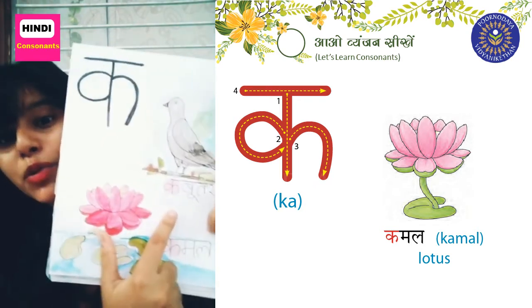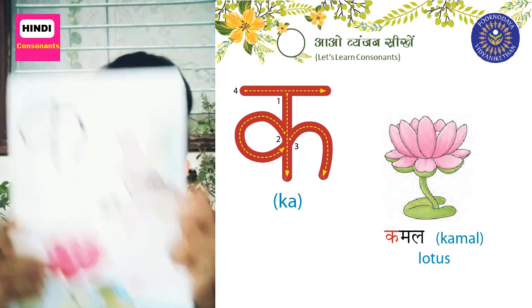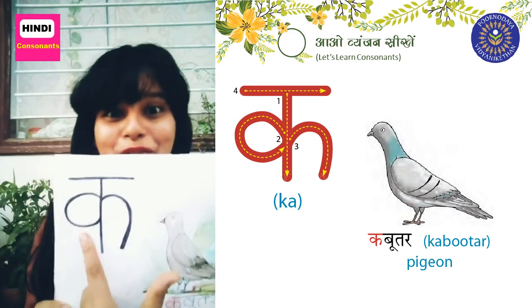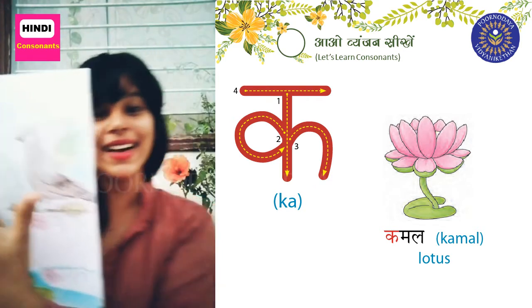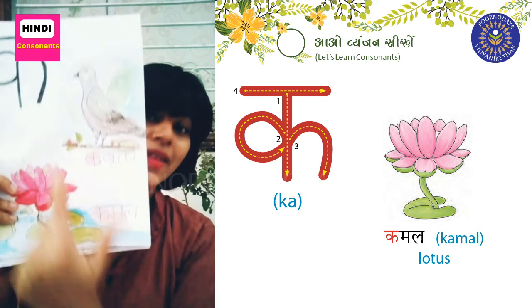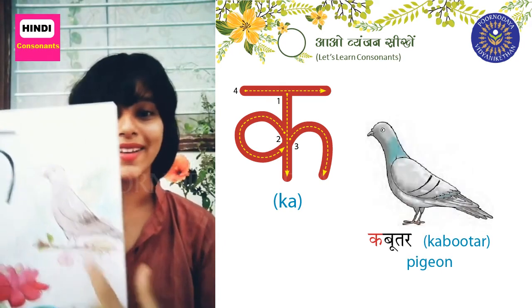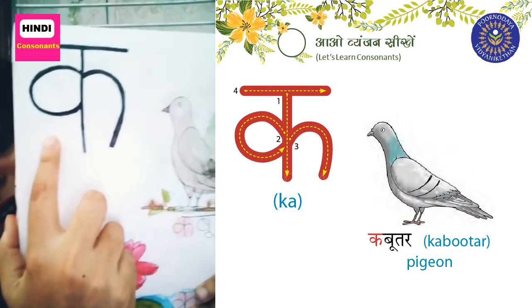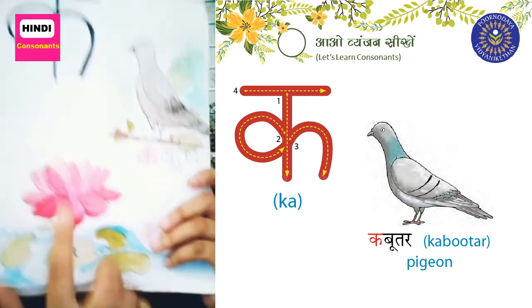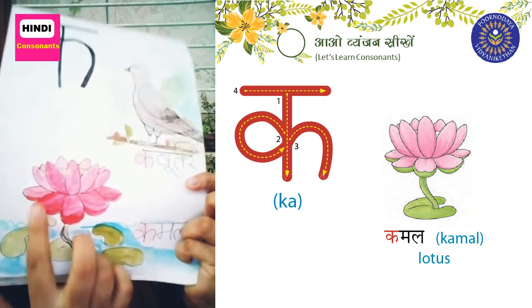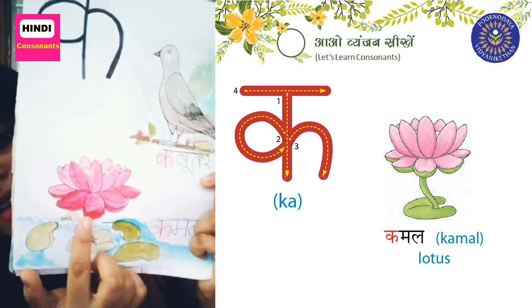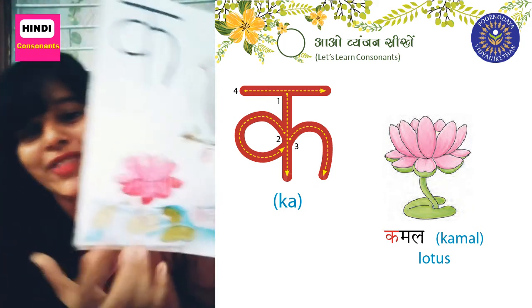Ka for kabootar. Ka for kamal. Ka for kabootar. Ka for kamal. Look at this flower. Look at the colors. Look at how it is blooming. It's such a huge and lovely flower.